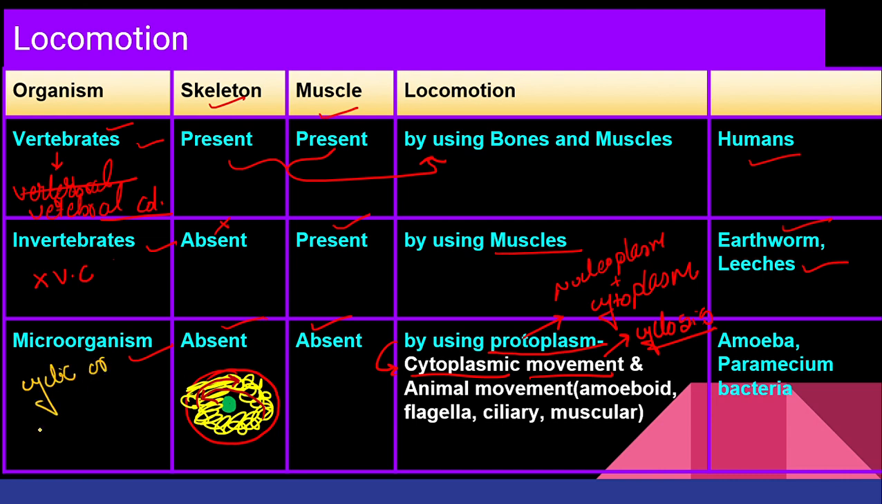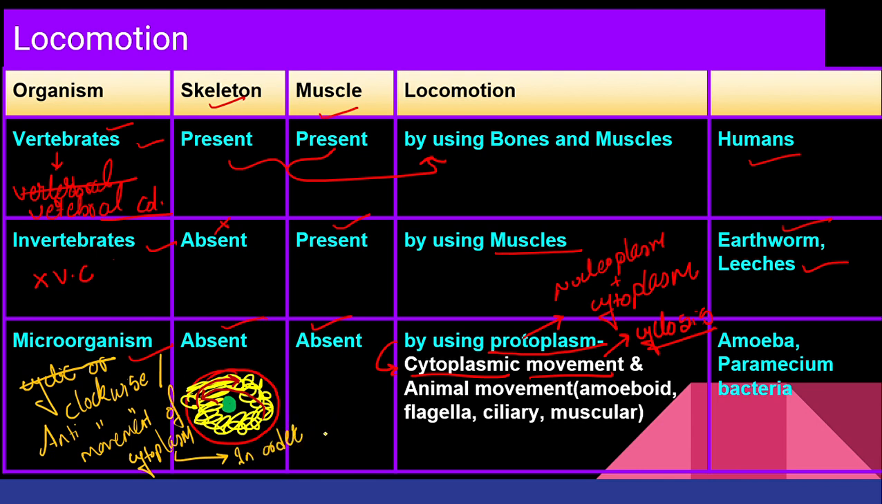Clockwise or anti-clockwise movement of cytoplasm. Why do we do it? In order to distribute nutrients or substance equally. So whenever my cytoplasm is moving, suppose this is my cell and here I have nucleus, suppose this is my mitochondria.